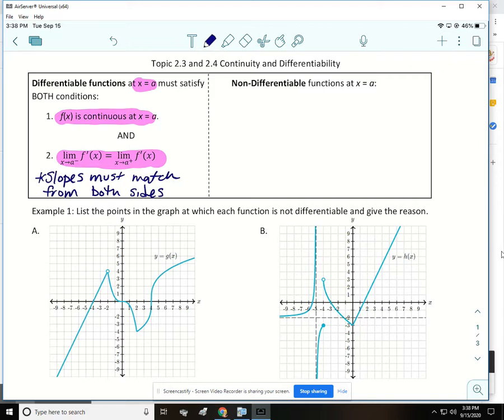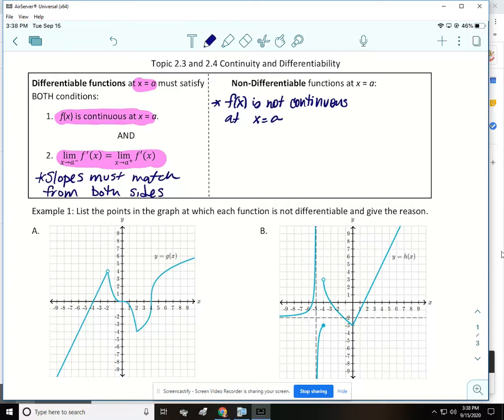All right, so non-differentiable functions at x equals a could be not continuous. So it could be that f of x is not continuous at x equals a.